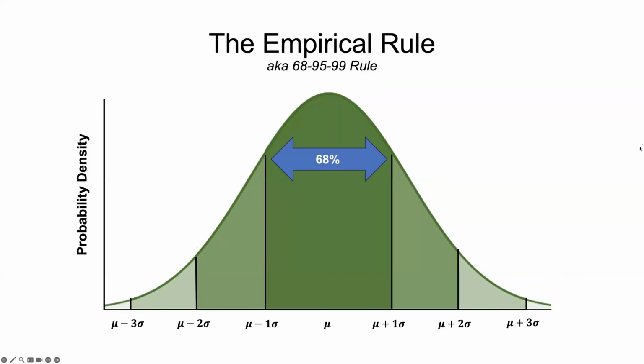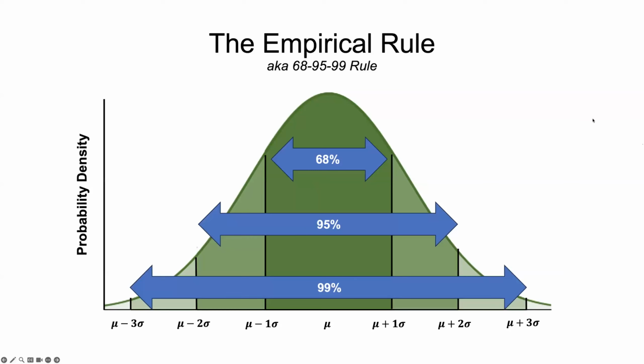Our empirical rule is that about 68% of scores fall between -1 and +1 standard deviations, 95% fall between -2 and +2 standard deviations, and 99% of our scores or observations fall between -3 and +3 standard deviations from the mean. And this is again for the population.